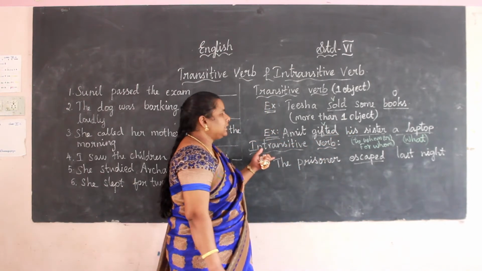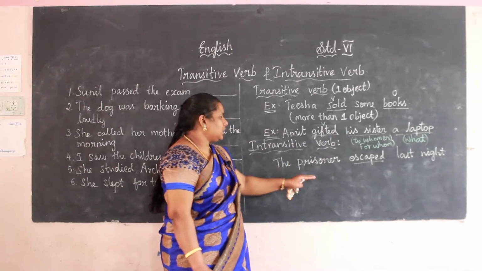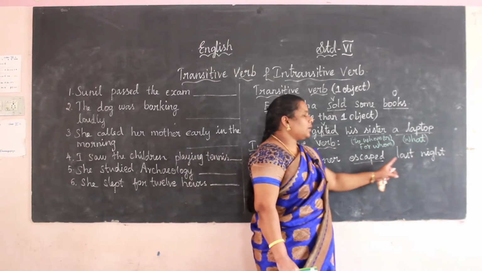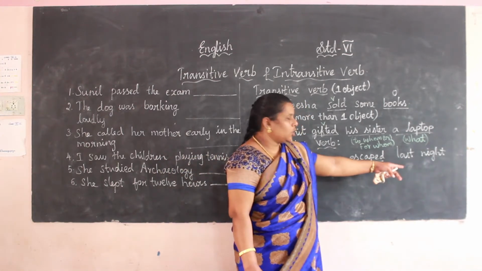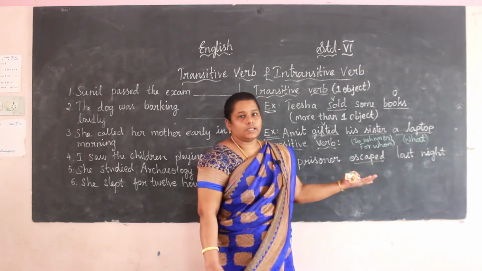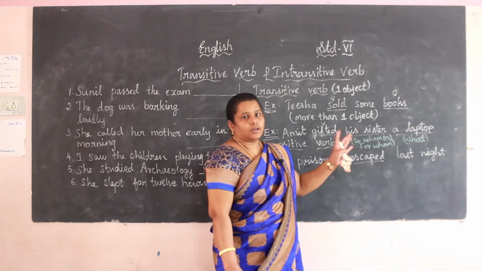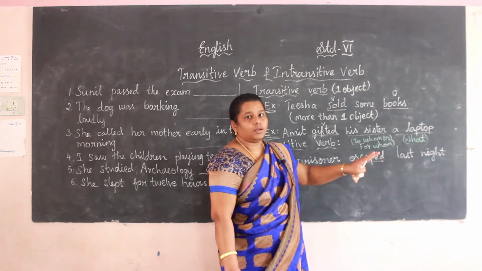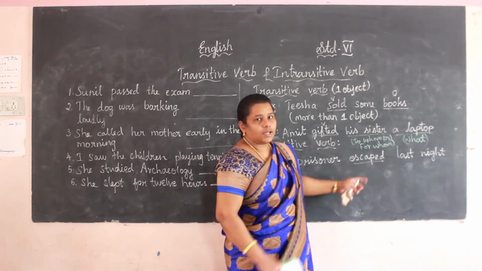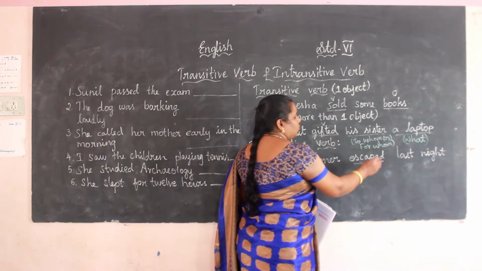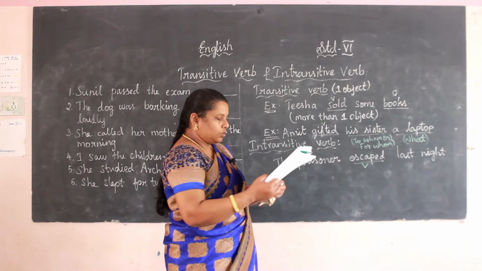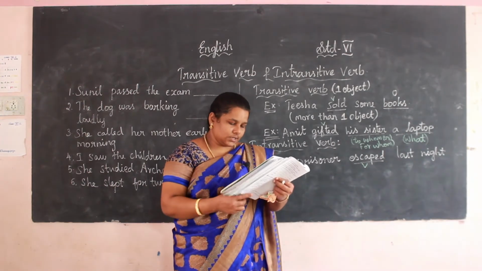Okay, now the intransitive verb. It is very easy: it has no object. For example, the prisoner escaped last night. See here, no object is there. Last night is not an object; it is a time when it happened. So escaped is the verb, and it is an intransitive verb.